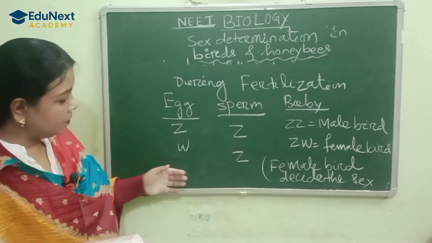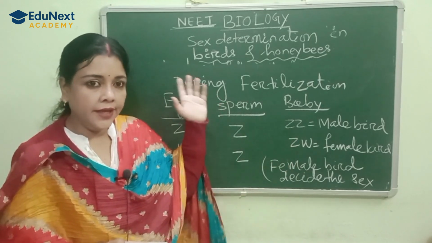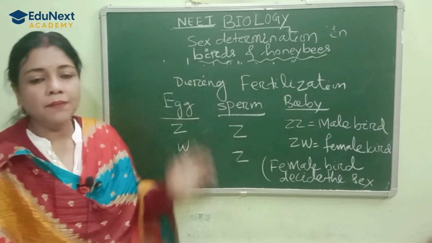So this is the gamete. Whenever the egg cell and sperm cell combine, they are haploid in nature.